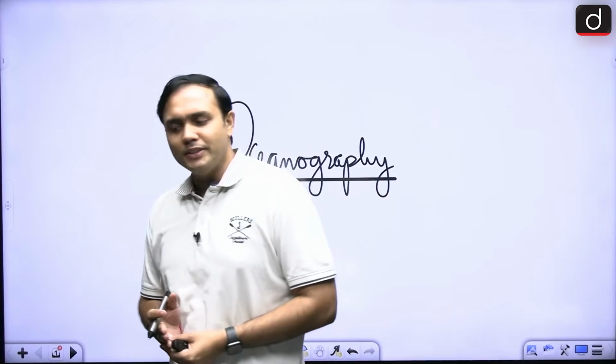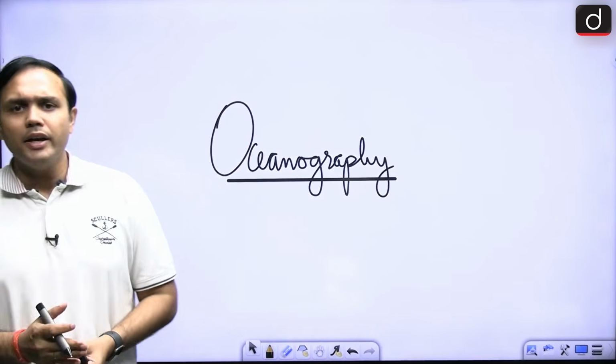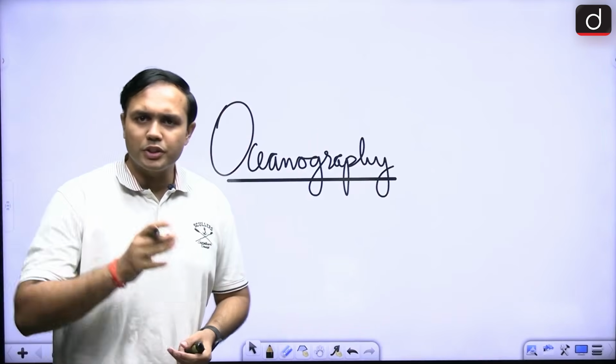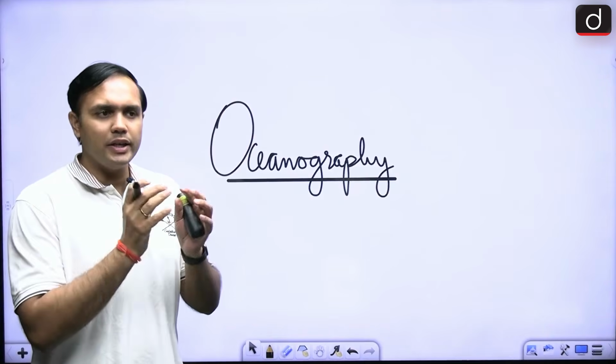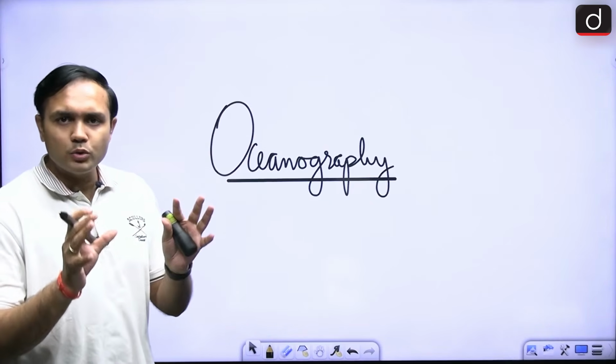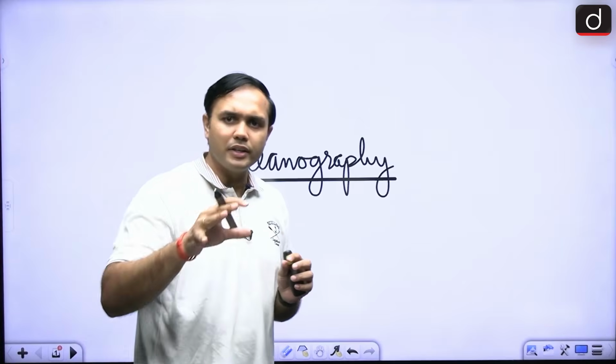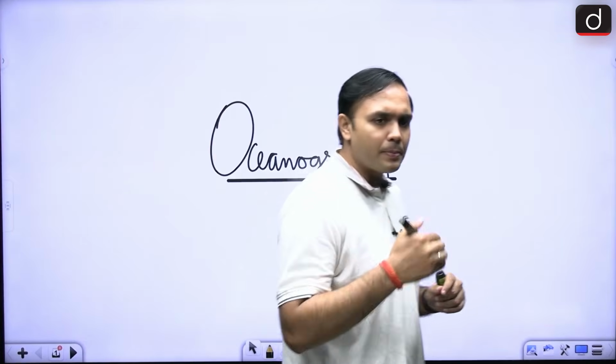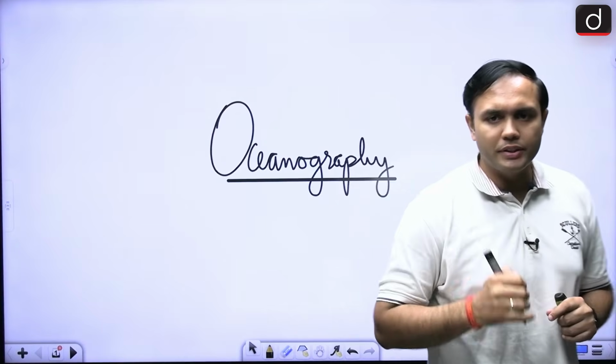Shall we look at the next section? That is oceanography, right? Now, we have completed the geomorphology section and the climatology section. In the climatology section itself, we had also looked at some basic aspects regarding the monsoon or Indian climate, right? Now, we are moving towards the oceanography section, right?